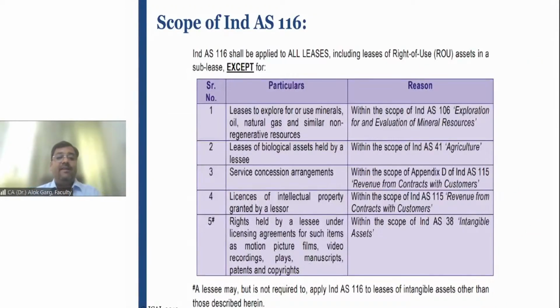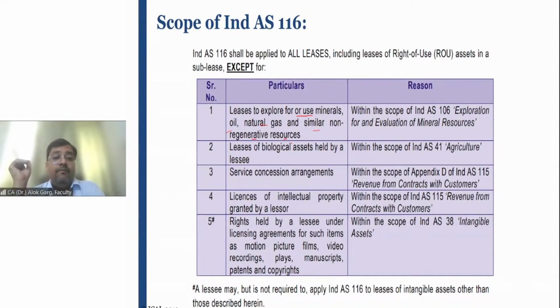Coming to the objective of the standard, the objective of the standard is to prescribe the lease accounting. What is the scope of Ind AS 116? Ind AS 116 shall be applied to all leases, right? Except what? Leases to explore for or use minerals, oil, natural gas, and similar non-regenerative resources.